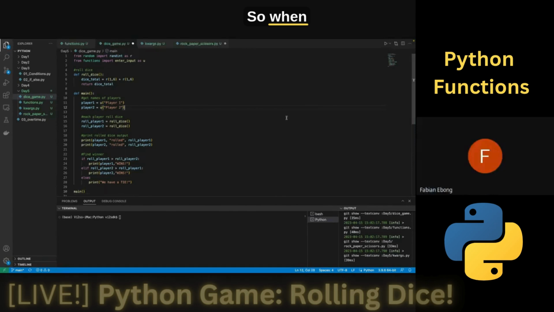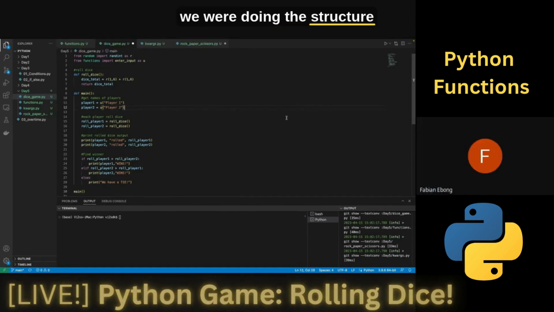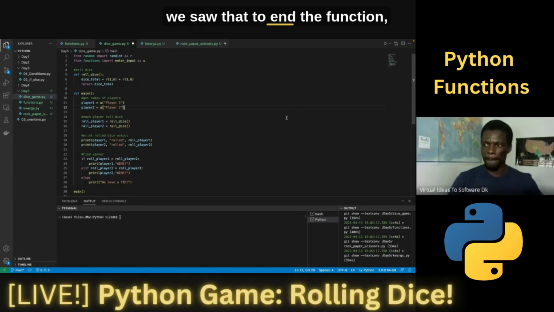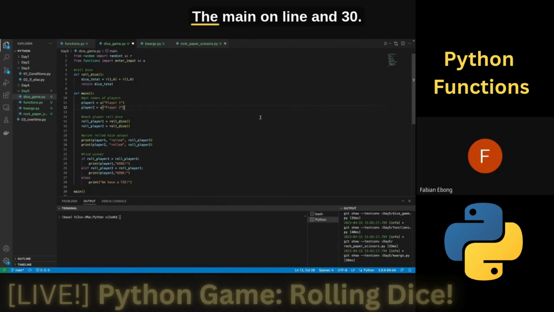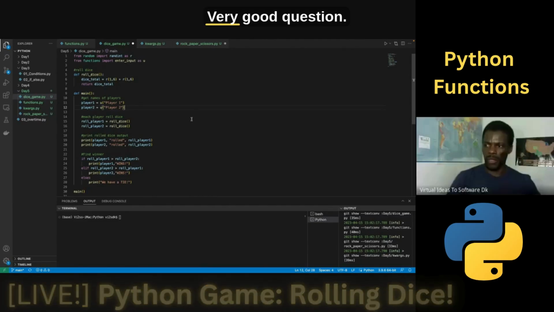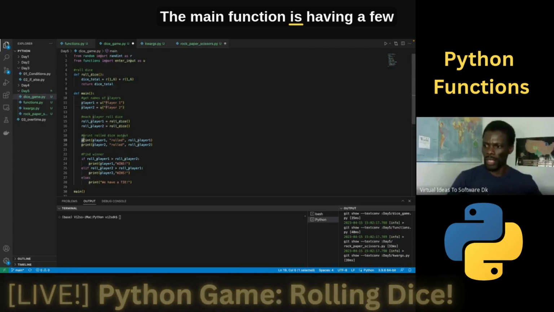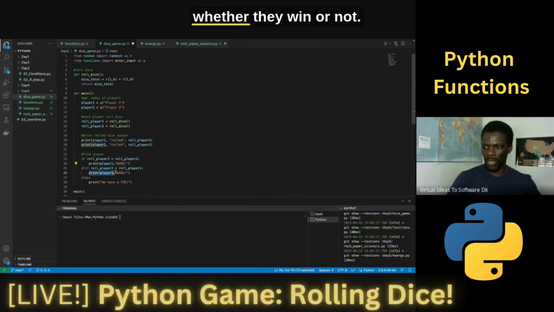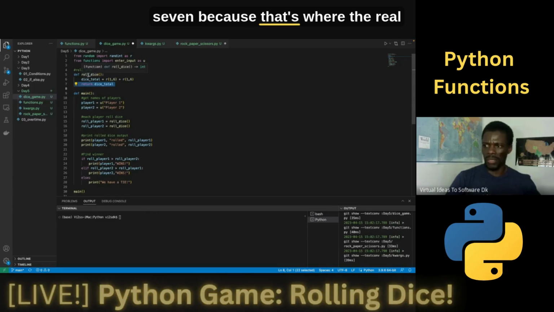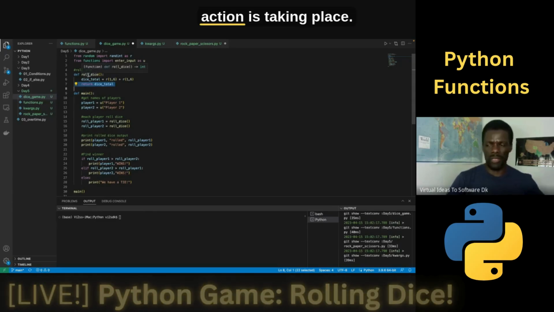Yes. So when we were doing the structure of a function, we saw that to end the function, you use return. So the main here is in place of return or no? The main on line 30. Very good question. The main function is having a few print lines, right? It's printing a bunch of things for us, whether they win or not. The return in this case is on line 7 because that's where the real action is taking place.